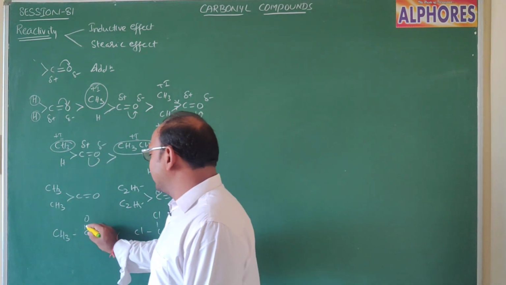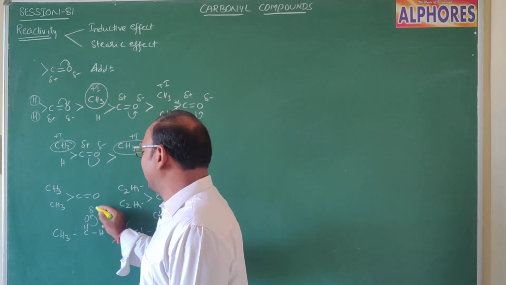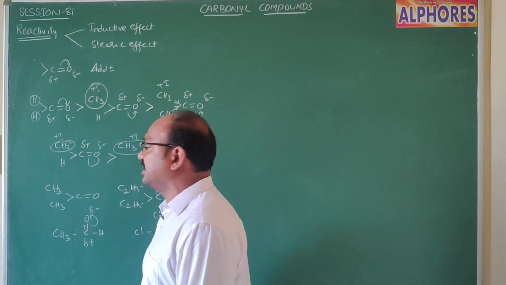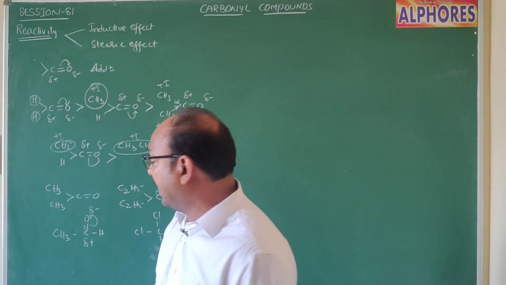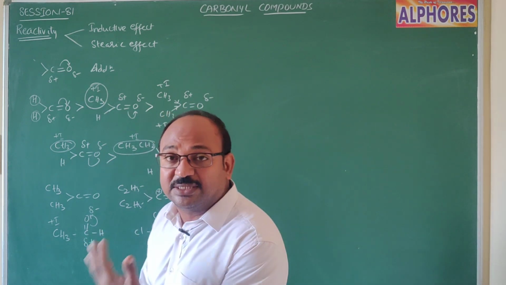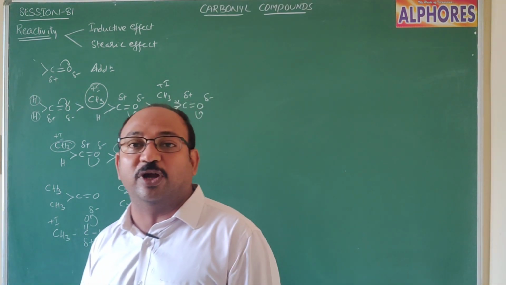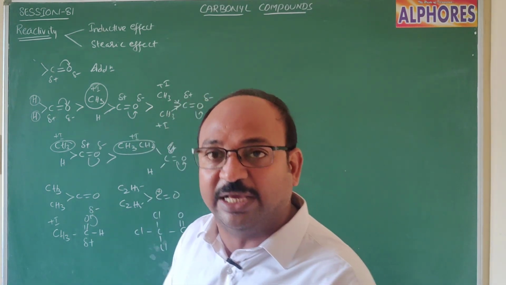So here, because of this C double bond O group, pi electrons are shifted towards oxygen. Here oxygen acquires partial negative charge, carbon acquires partial positive charge, right? And this methyl group, what we discussed, is a plus I group. Because of the plus I group, the positive charge upon the carbonyl carbon decreases.